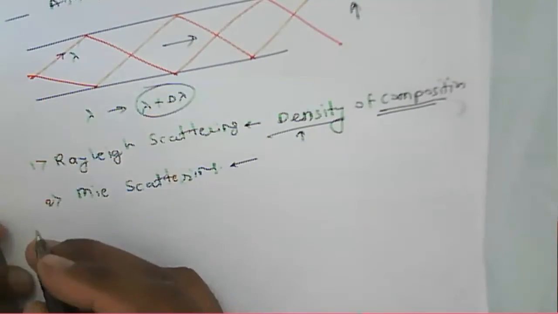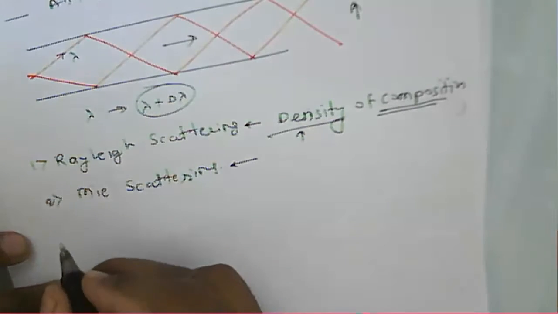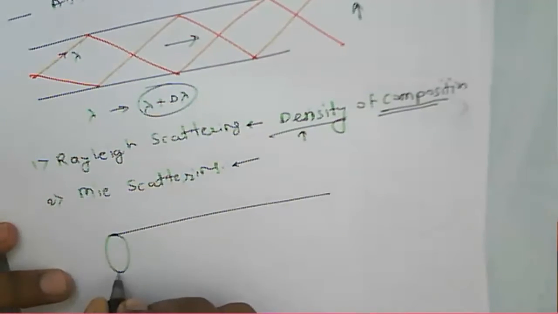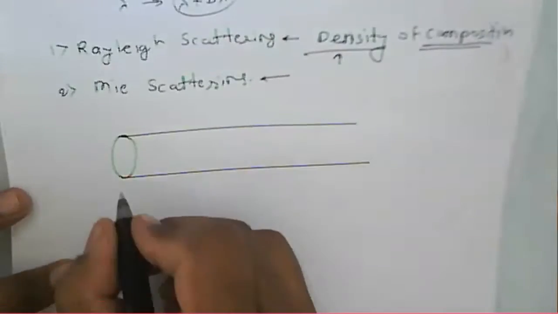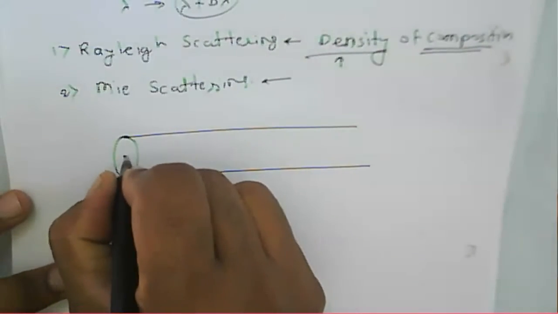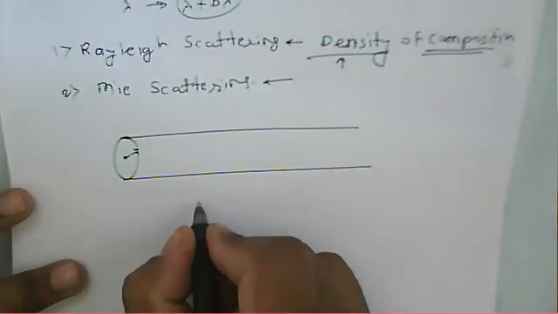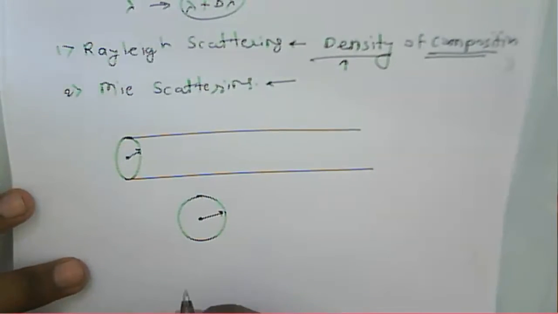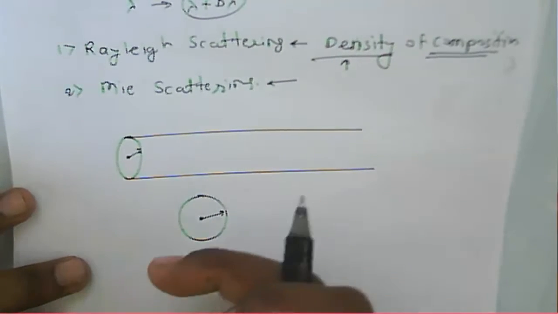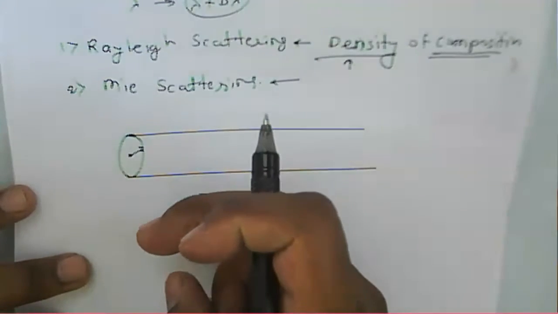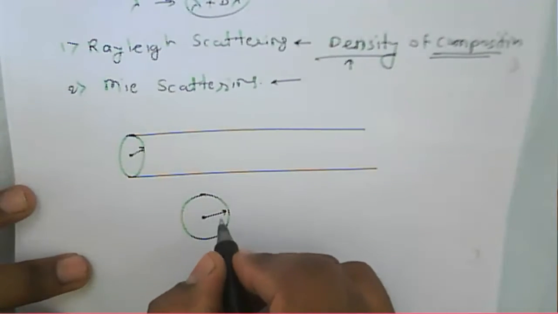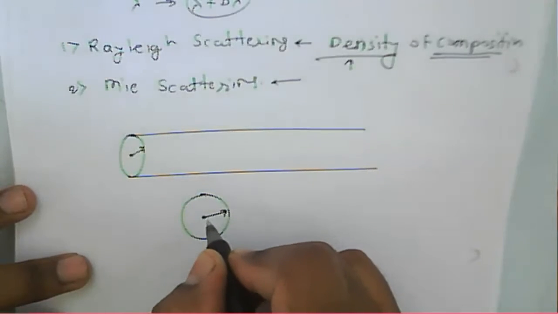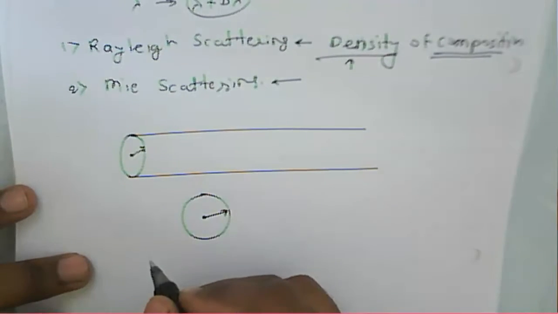How does this density vary? When we manufacture the fiber, we have a core of the fiber throughout this radius, which is nothing but the radius of the fiber. While manufacturing that particular fiber, the core refractive index will vary.